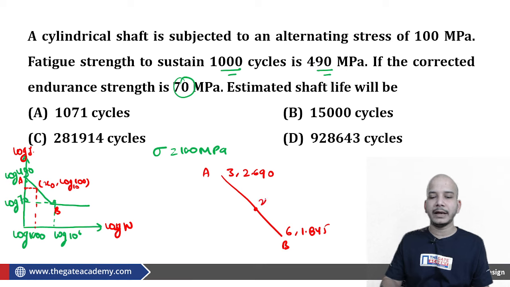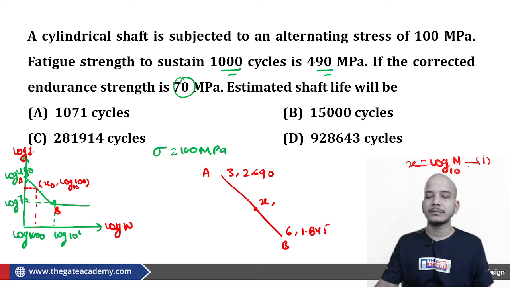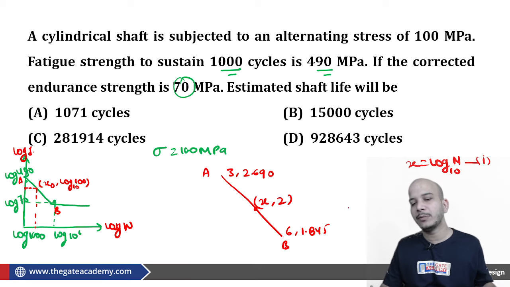and this is say x comma x, where x is basically log n base 10, where n is the number of cycles the body has performed. Okay, x comma 2. After that it is very simple. Y2 minus y1 upon x2 minus x1 is equal to y minus y1 upon x minus x1.